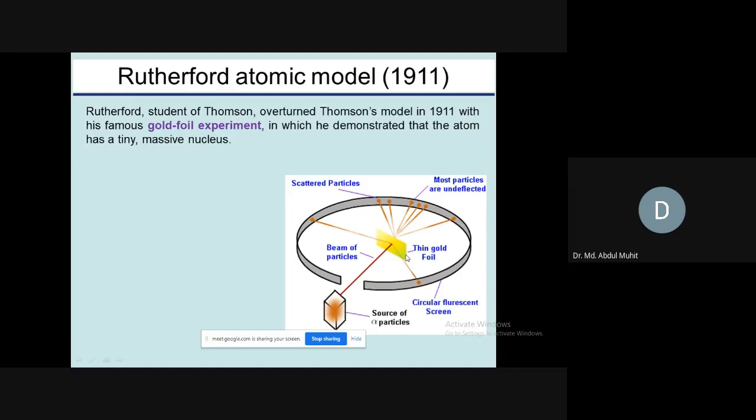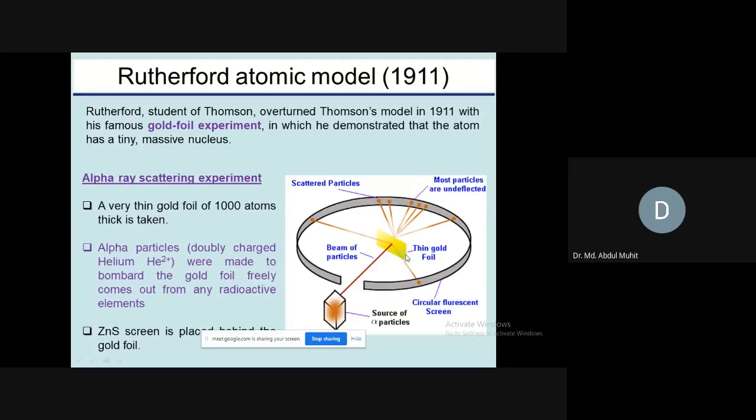But gold foil is used for research purposes. This gold foil is very thin compared to aluminum foil, and it is only about 1,000 atoms thick, like very thin paper.